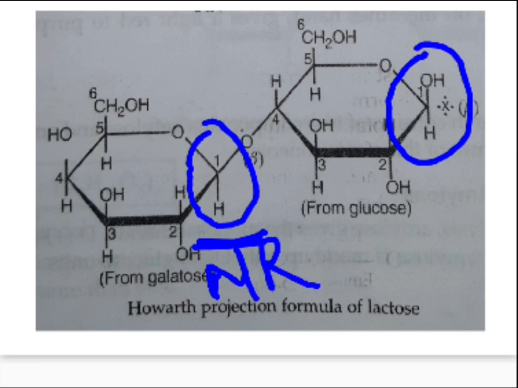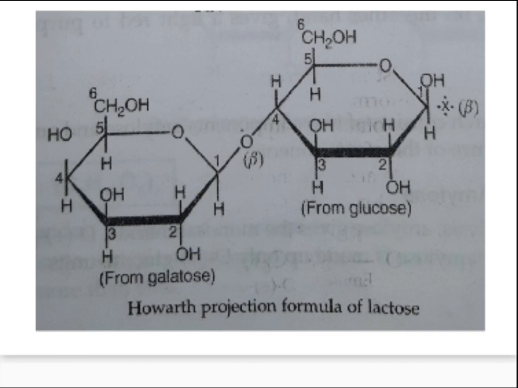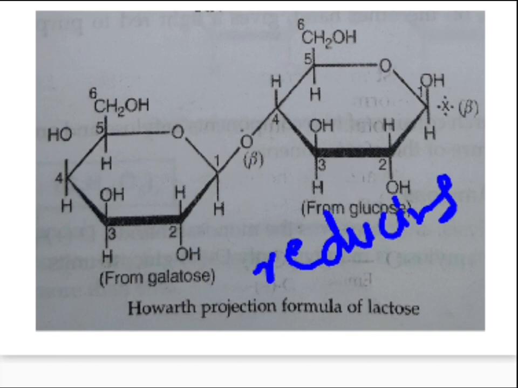However, in case of glucose, the anomeric carbon is available with respect to the hydroxyl group. That means it is reducing in nature. So glucose unit is reducing. Is it clear? And since at least one of the units within the disaccharide shows a reducing character, that means lactose on a whole is a reducing sugar. I hope the concept is clear. How are you going to find out whether it is a reducing or a non-reducing sugar? Simple, only the anomeric carbon atom and the concerned hydroxyl group, right?